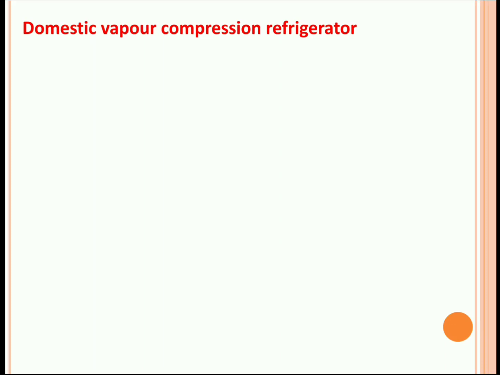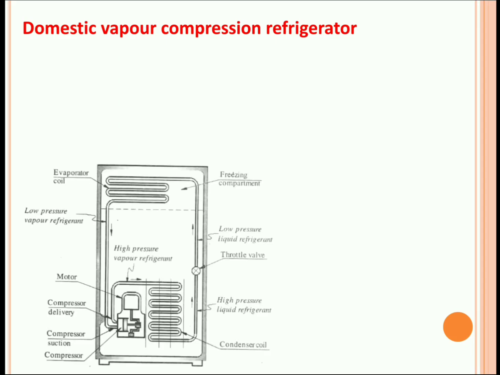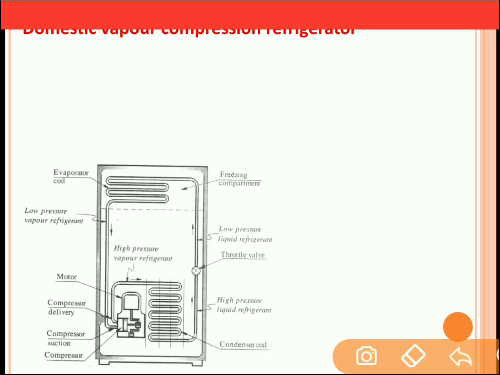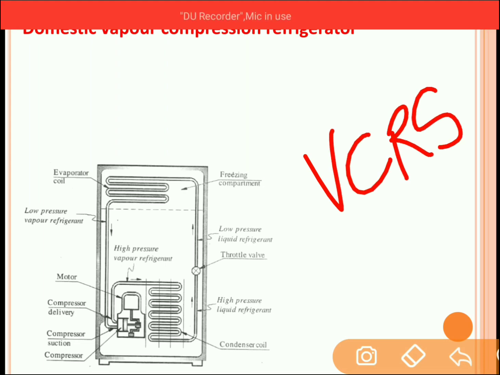Now let's move to the domestic vapor compression refrigeration. Domestic vapor compression refrigeration is nothing but a fridge which is used in domestic appliances. So you can see the schematic diagram of a domestic refrigerator. This domestic refrigerator is very similar as compared to that of vapor compression refrigeration system, that is VCR. It consists of four components: evaporator coil.